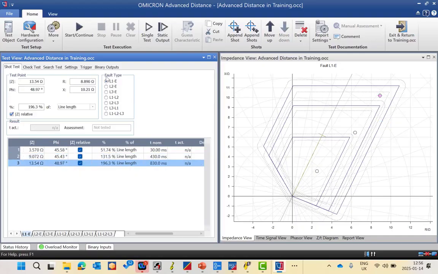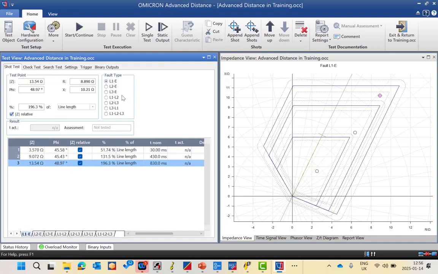This is the first fault type, single line to ground. You can choose the test point either by amplitude of impedance and angle, or by R and X, as a Cartesian impedance, and it can also be displayed in Z relative or absolute ohm impedance. Here is the single line to ground fault.